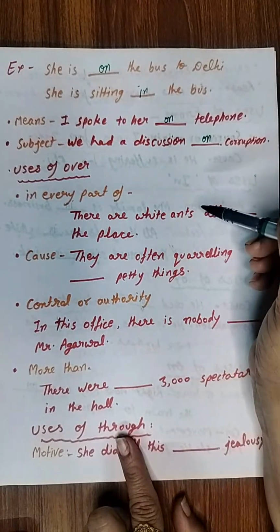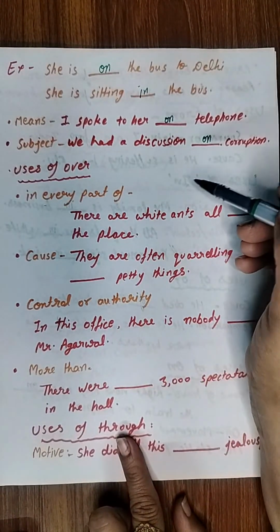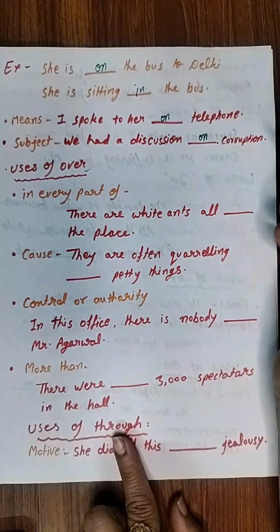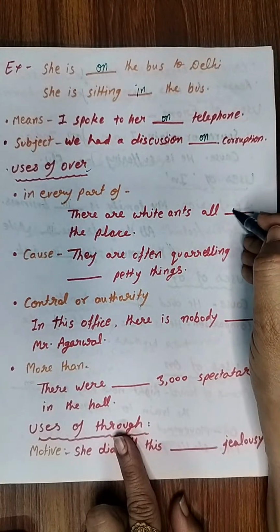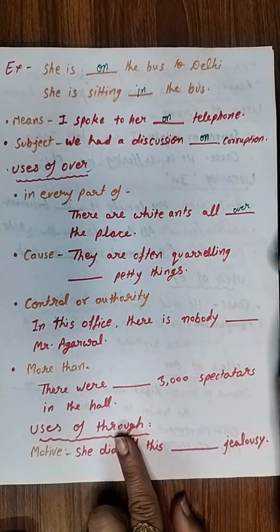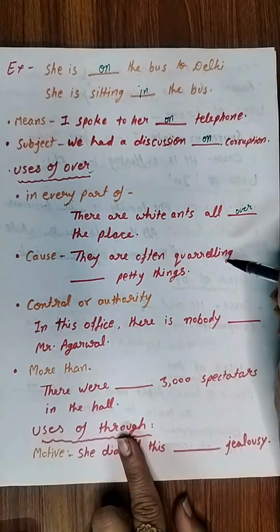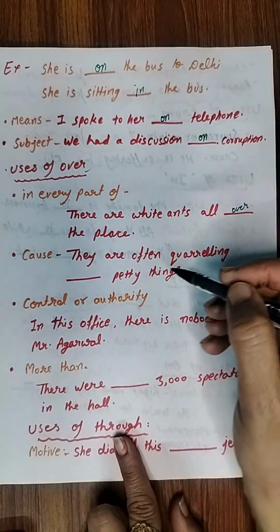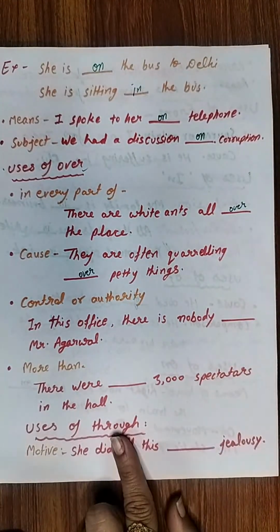Okay. Then uses of over. In every part of. अगर हमें ये मीनिंग कन्वे करना है in every part of, then we use over. For example, there are white ants all over the place. हर जगह पर. Right. Then cause. They are often quarreling over petty things. Right? Over petty things.